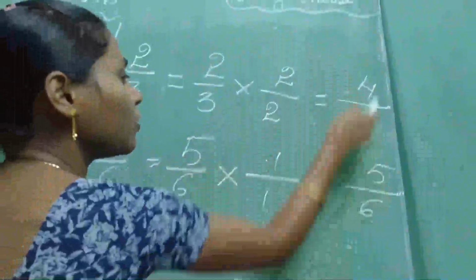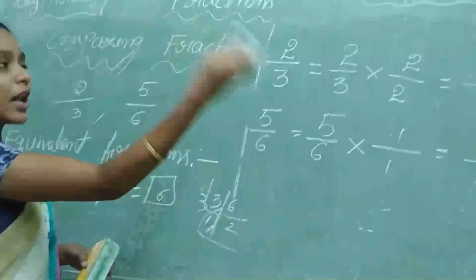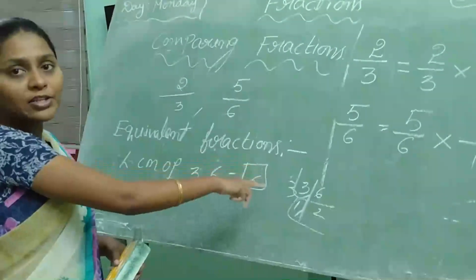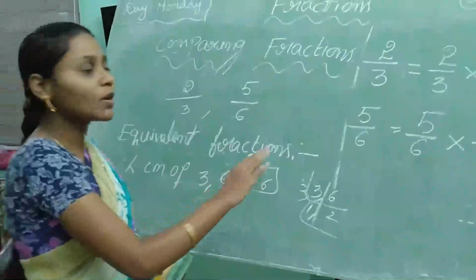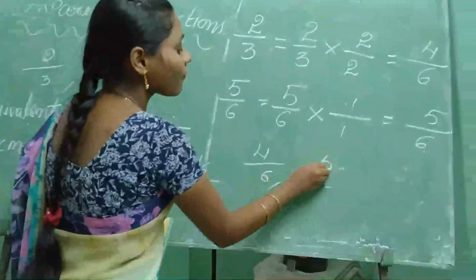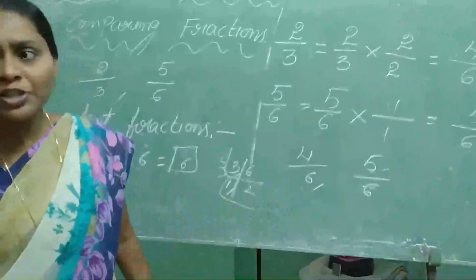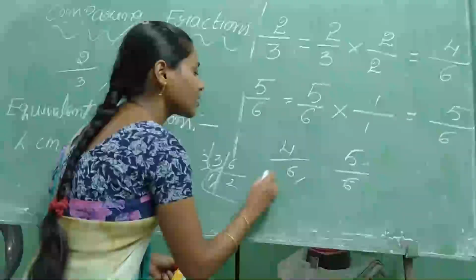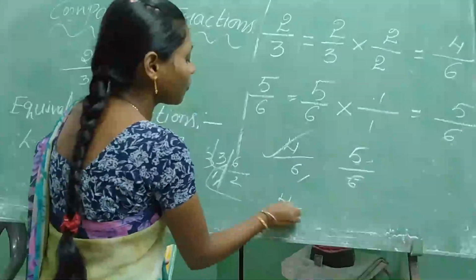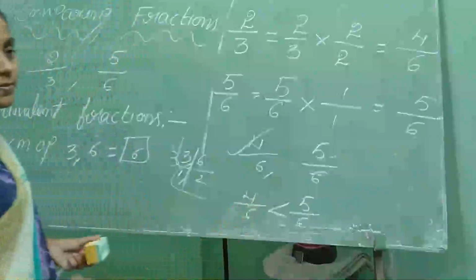So these are unlike fractions. We are converting them into like fractions. We are converting unlike to like fractions by using equivalent fractions. How to find the LCM? Then you have to write equivalent fractions. So 4 by 6 and 5 by 6. Please tell me now, which is the smallest fraction? Based on the numerators, 4 by 6 is the smallest fraction. So you can write 4 by 6 is smaller than 5 by 6.